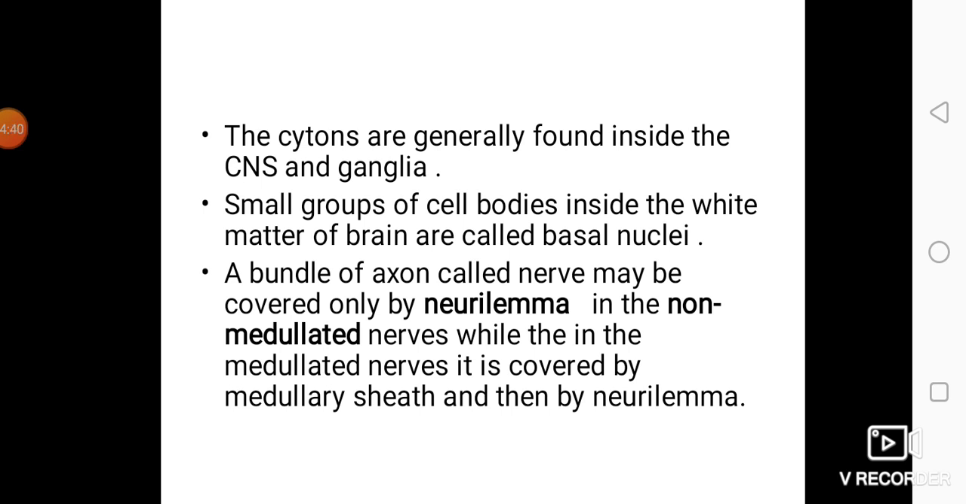What is a medullated nerve? A medullated nerve has a medullary sheath around the nerve, and the medullary sheath is in turn covered by neurolemma. But in the case of a non-medullated nerve, the medullary sheath is absent and only neurolemma is present. The medullary sheath is also called the myelin sheath.